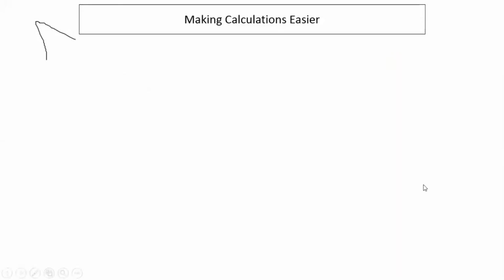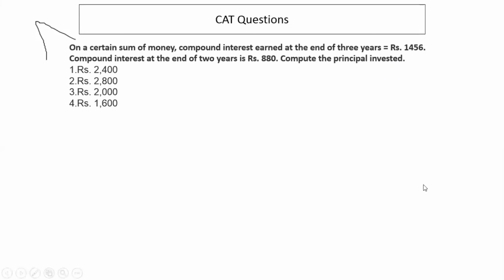Okay. So I have 2 or 3 CAT questions that I wanted to discuss, and let's try to solve them. On a certain sum of money, compound interest earned at the end of 3 years is 1456. Compound interest at the end of 2 years is 880.